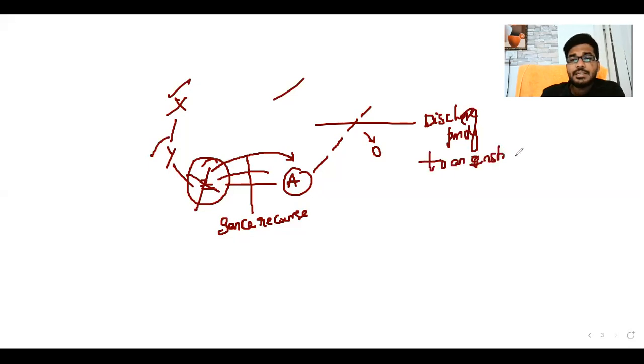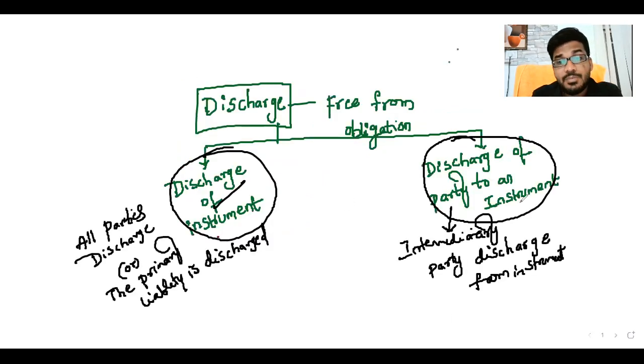So discharge is broadly classified into these two categories: discharge of instrument and discharge of party to instrument. Discharge of instrument means the primary liability party is discharged. Discharge of party to instrument means an intermediary liability party is discharged.